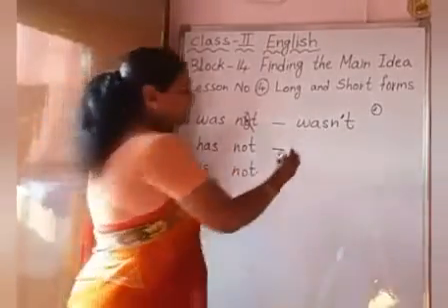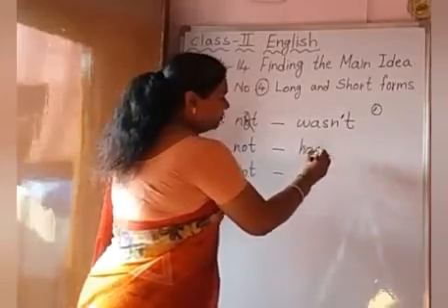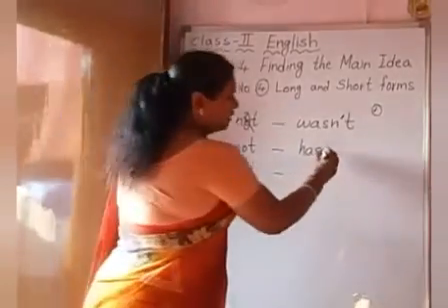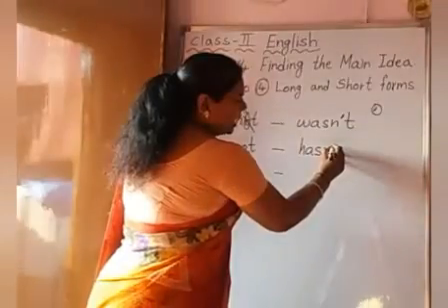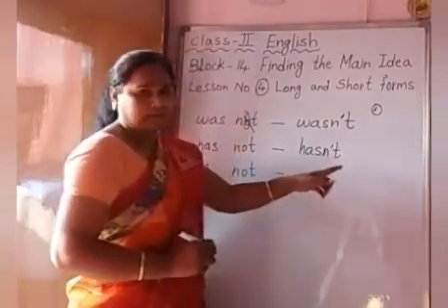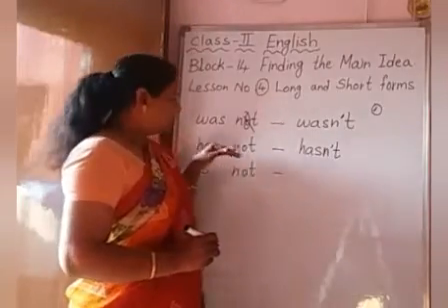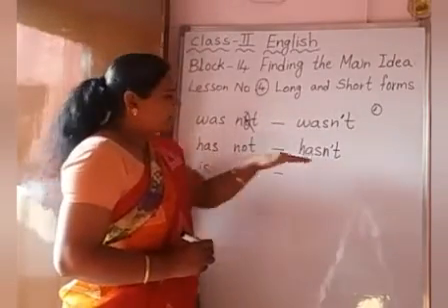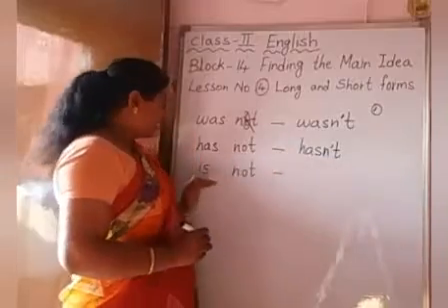So has not, what happens now? In has not we will remove O and we will write N, then we'll put apostrophe and then we will write T. Hasn't. Okay, hasn't means has not. This is the long form, this is the short form.